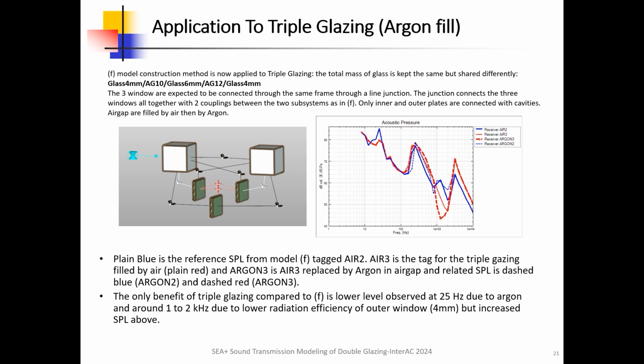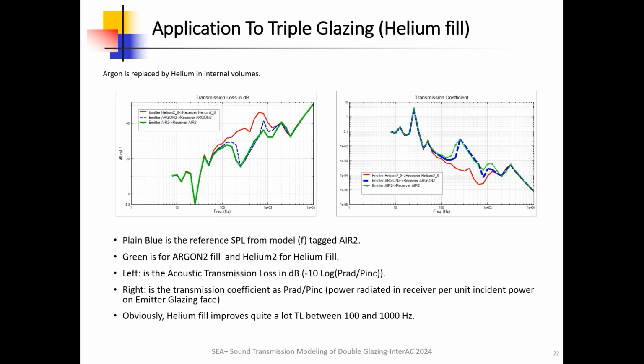around 1 to 2 kHz due to lower radiation efficiency of the outer window, 4 mm, but above, larger SPL is observed. TMM theory offers a rather good approximation of the transmission between 100 and 1000 Hz when an extra coefficient of 0.5 is introduced in the non-resonant path coupling emitter and receiver cavities and justified by modal selectivity in the finite-sized system. Application to triple glazing, helium fill.